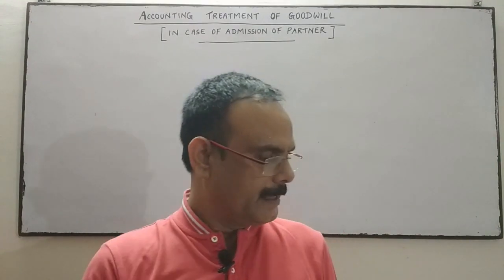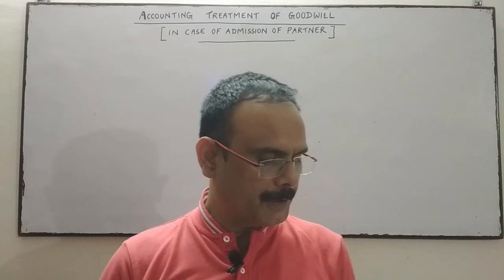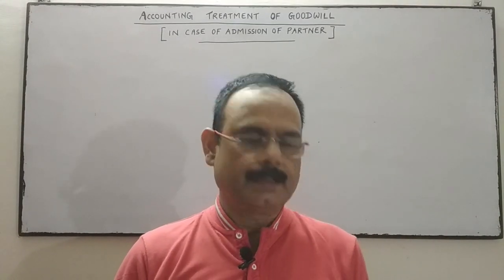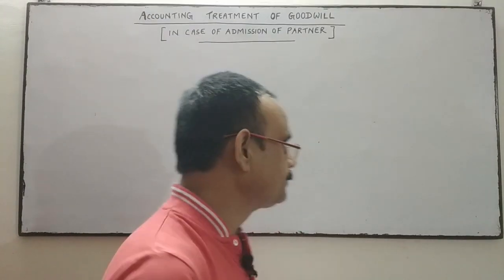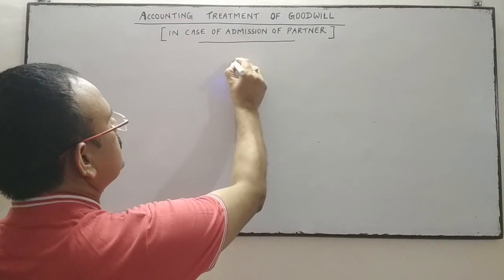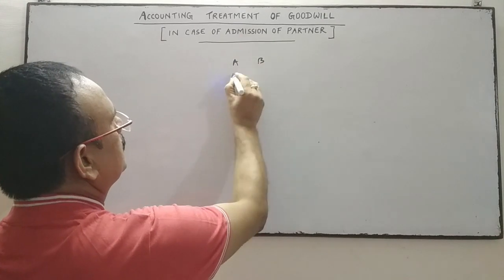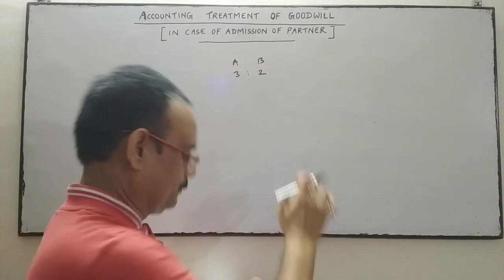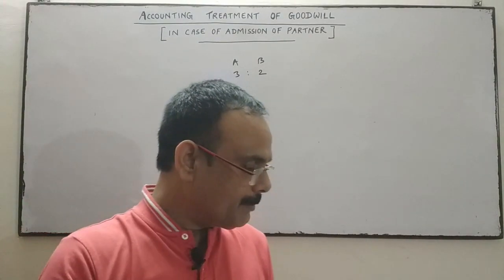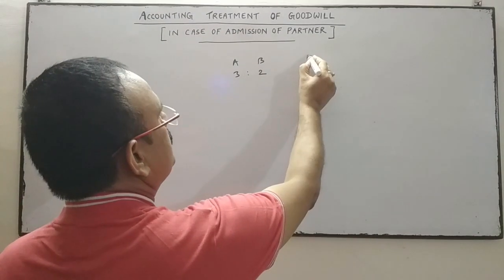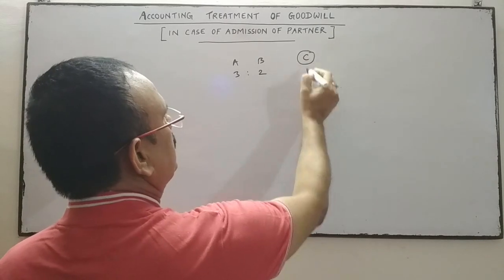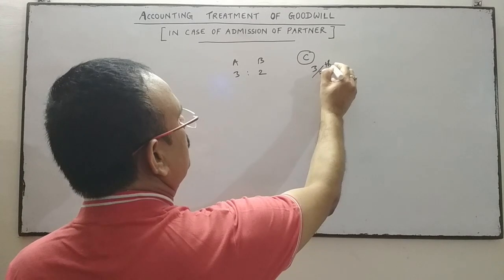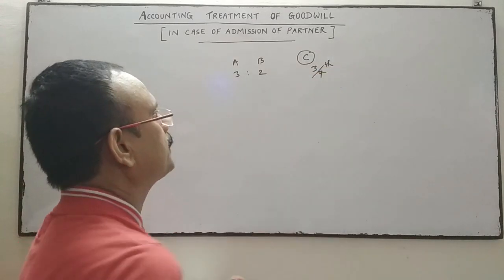The question is, A and B were partners in a firm sharing profits and losses in the ratio of 3:2. They admit C as a new partner for 3/7 share of profit.